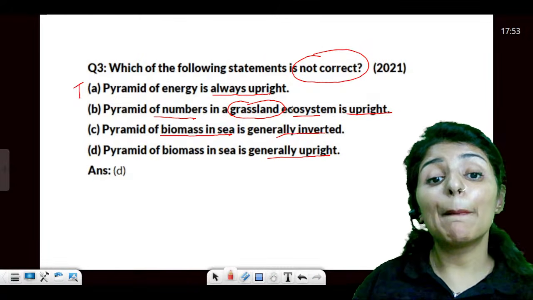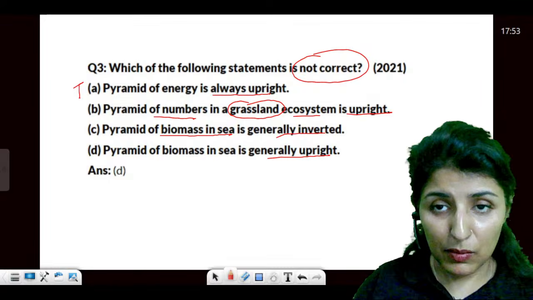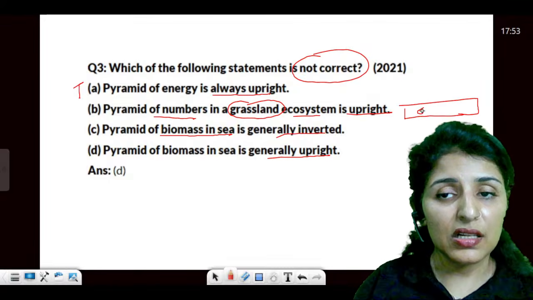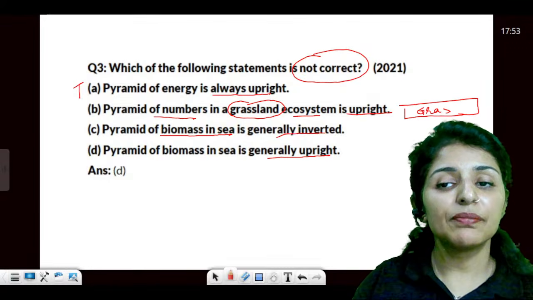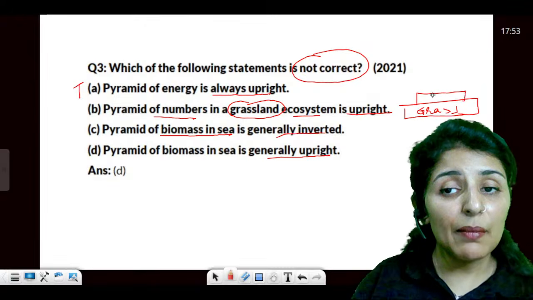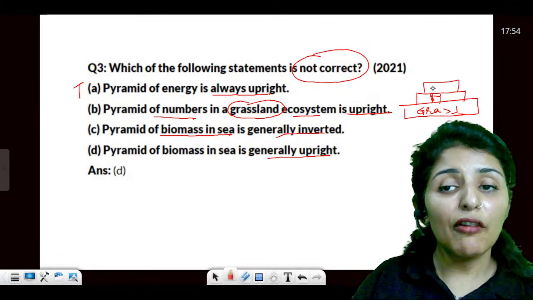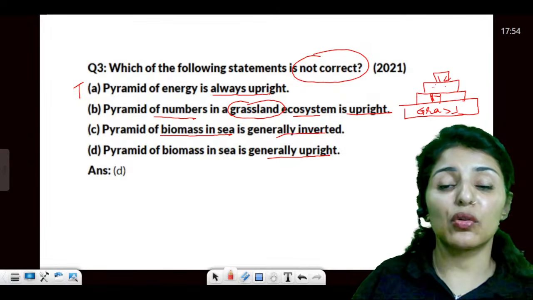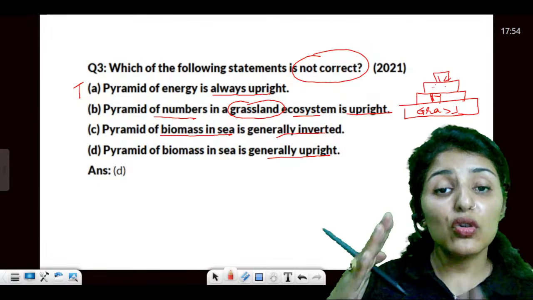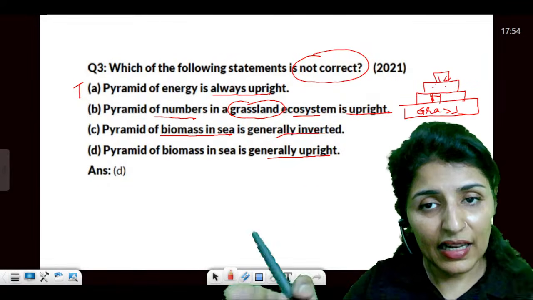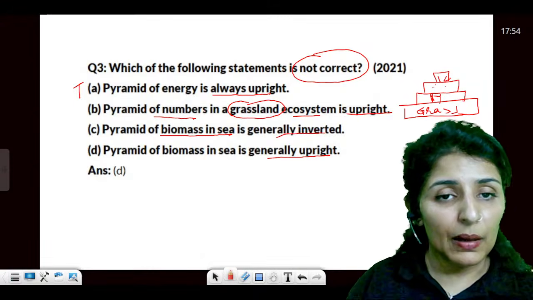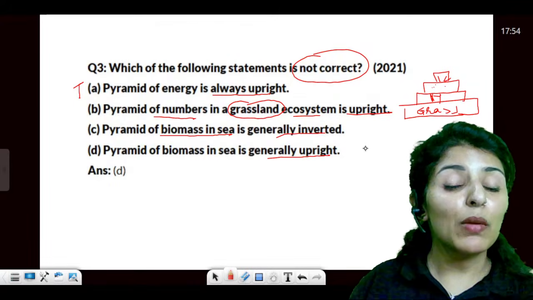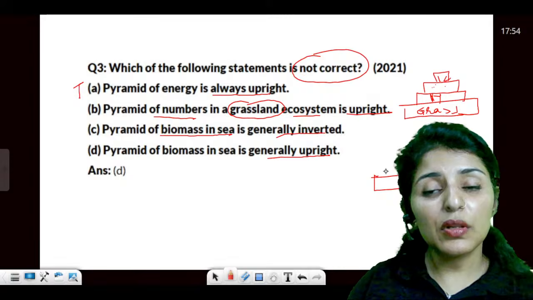If we talk about the number in the grassland ecosystem, just think of a lot of grass. Grass here represents the producer. Then there will be some herbivores and lesser number of primary carnivores, even lesser number of top carnivores. So the number goes on decreasing in the grassland, and that is how you get an upright pyramid. Then if we talk about biomass in the sea, it always starts with the producer level.